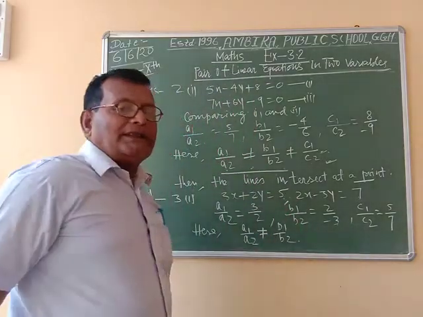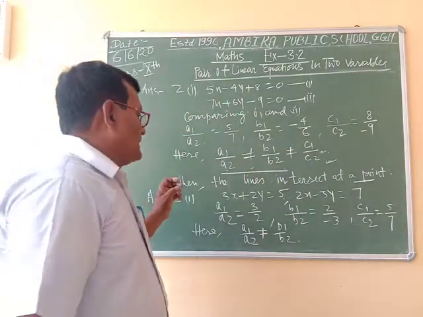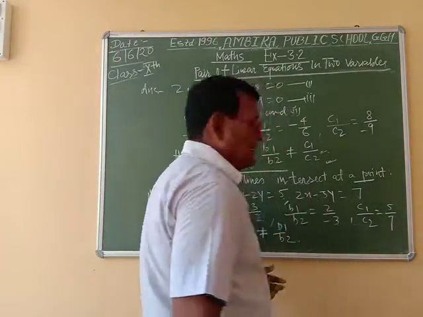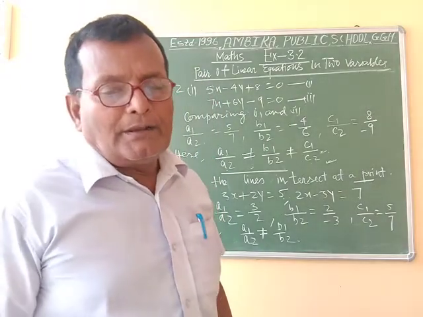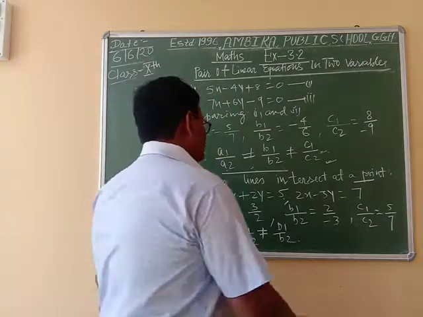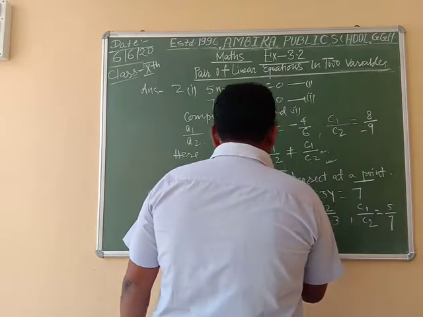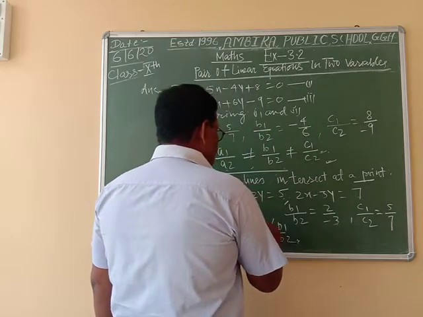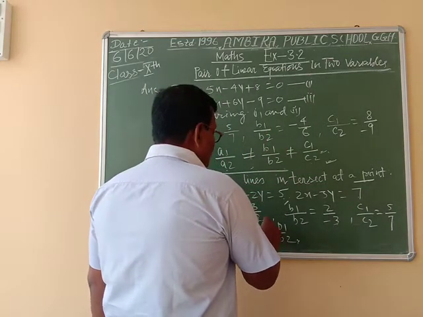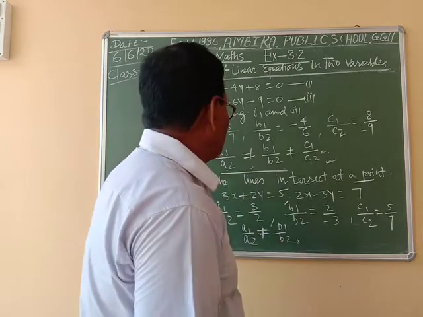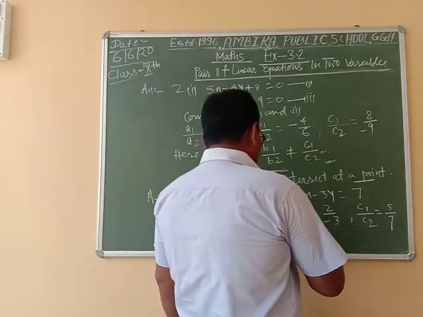So the lines will intersect, and in that situation the equation will be consistent, because the lines intersect at a point and the equation has only a unique solution.